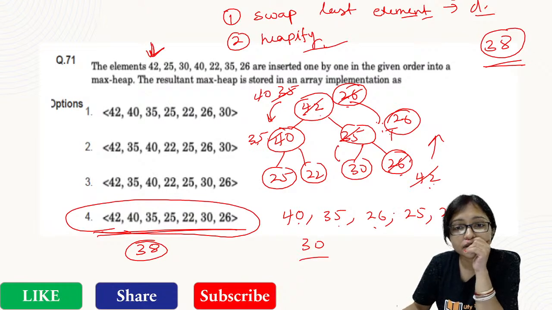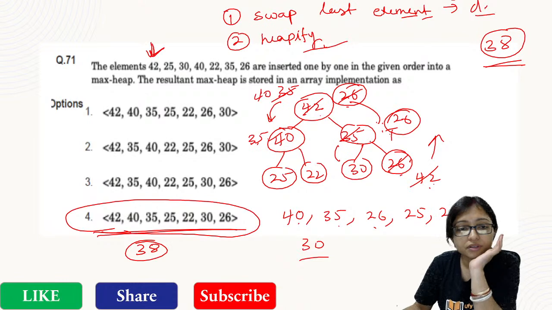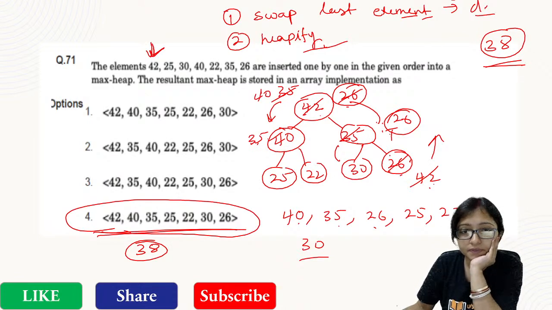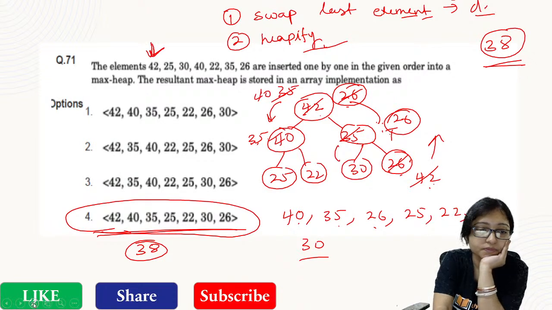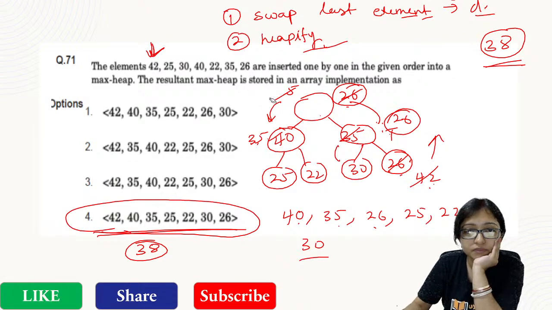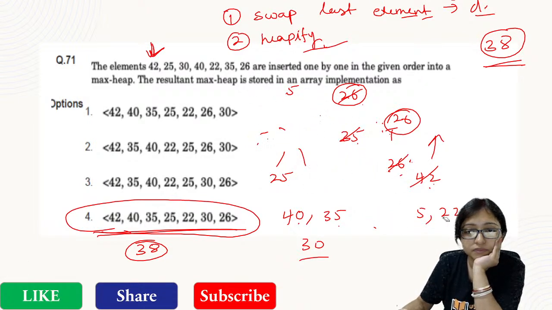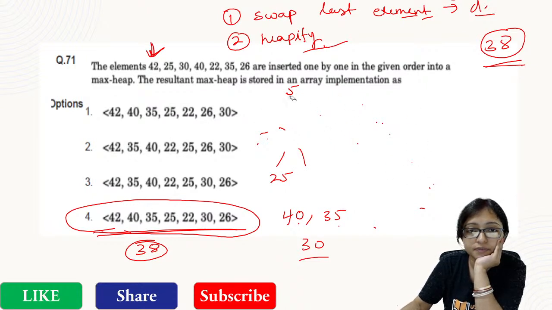Here what we did, 35 was there, right? Wait. What we did here? Let me do it again. Here we made some mistake.